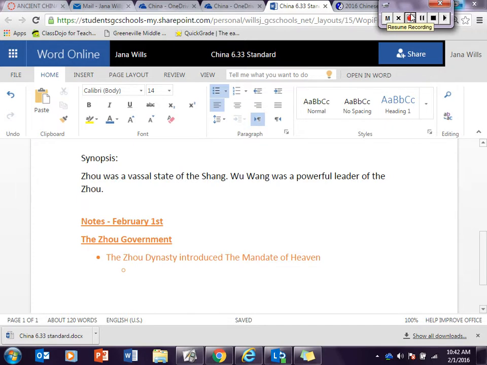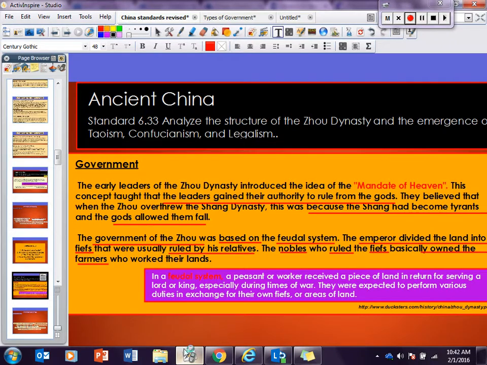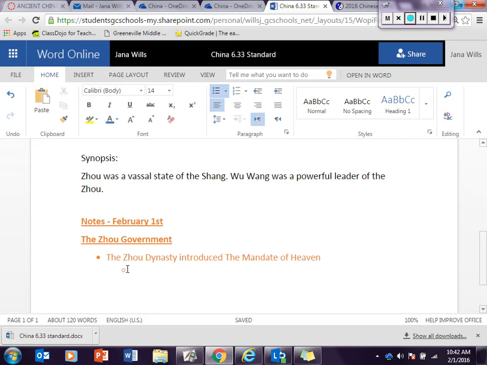Okay, so we have the Zhou Dynasty introduced the mandate of heaven, and then we have our bullet point indented over. Okay, the concept taught that leaders gained their authority to rule from the gods. So we're going to make that note right here. That the mandate of heaven, so what pronoun could I use here?